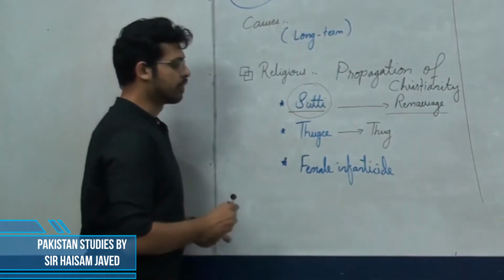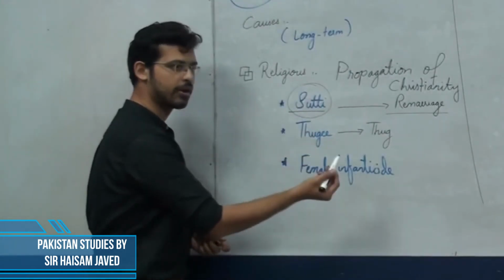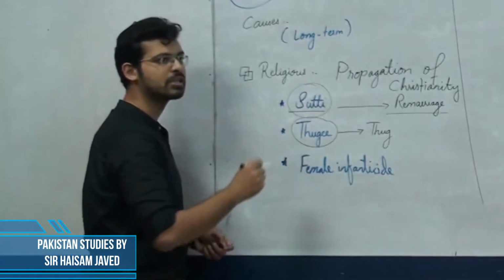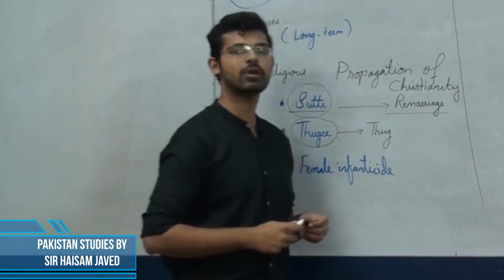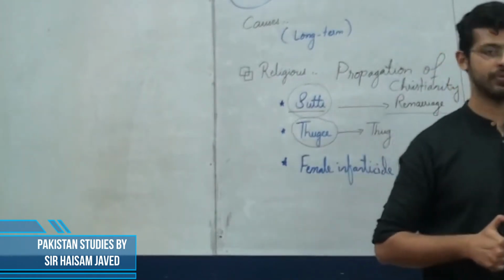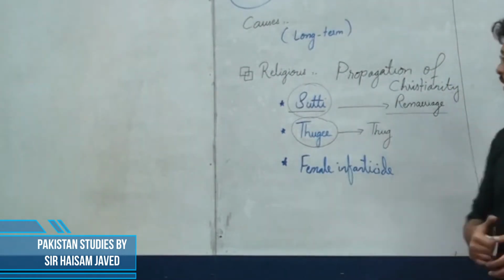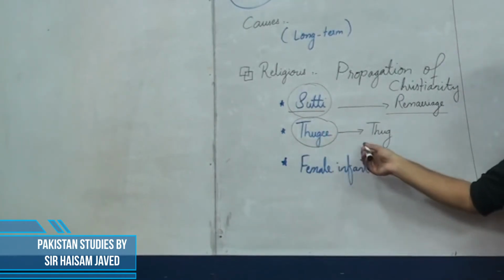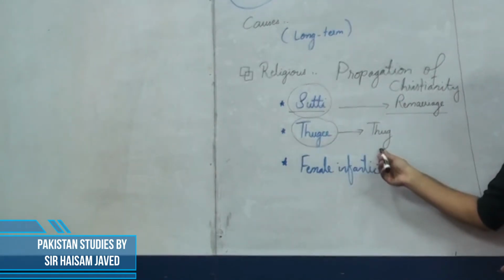Moreover, there was a group known as the Thuggees, and the British also had a crackdown against them as well. So who were these Thuggees? This word Thuggee came from the word thug. Usually on the internet nowadays we call this thug life.